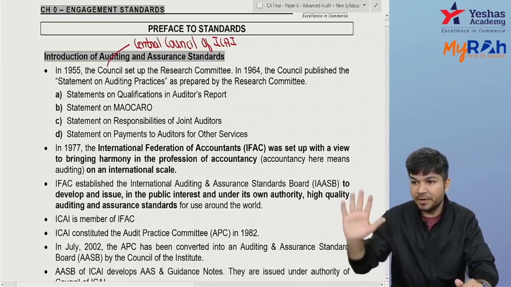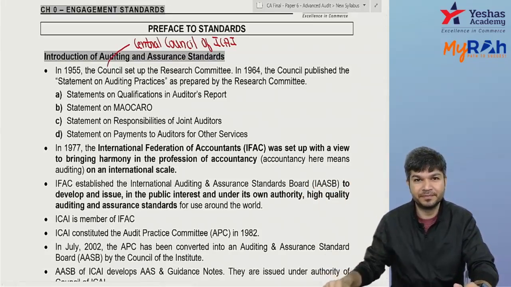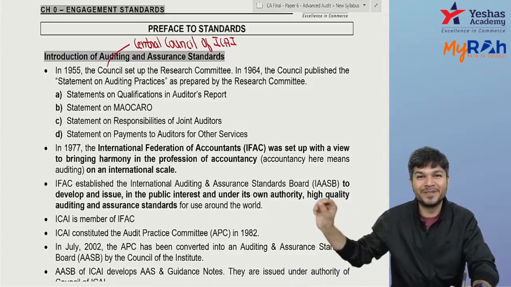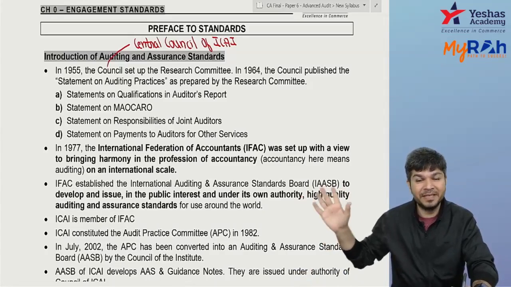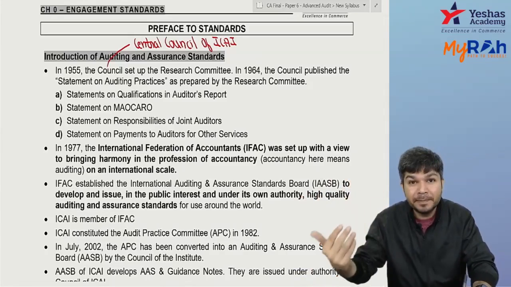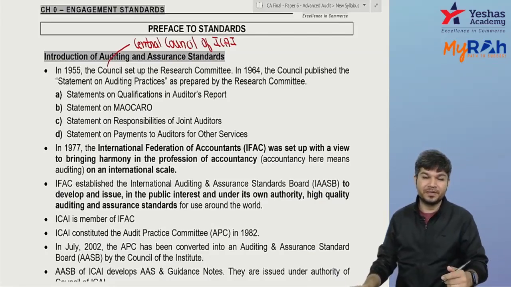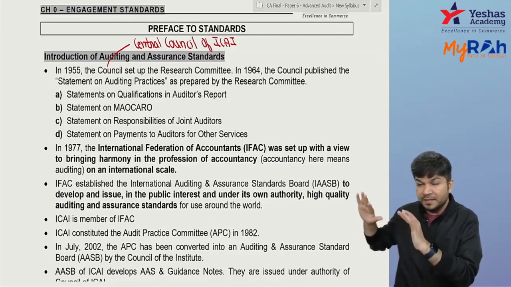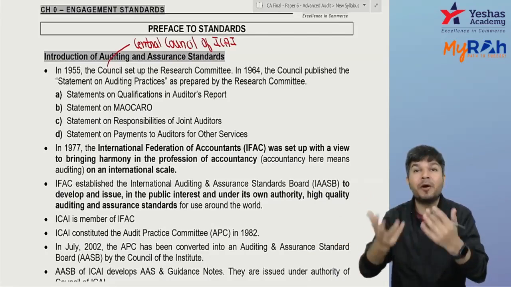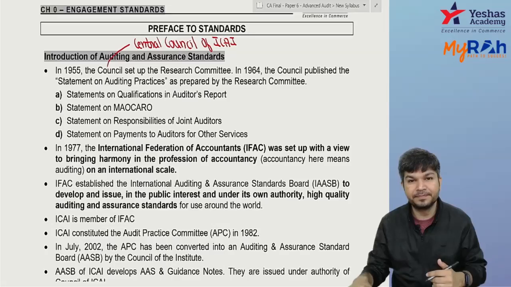Today we have CARO, Companies Auditor Report Order, CARO 2020. Earlier it was MAO CARO, Manufacturing and Other Companies Auditors Report Order.